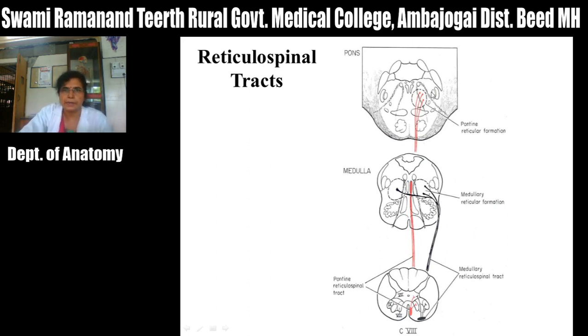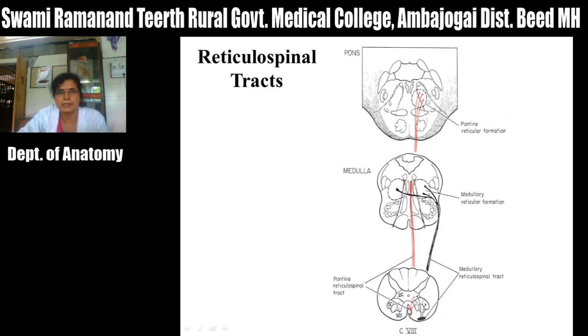So the tract which arises from the reticular formation in the pons is called the pontine reticulospinal tract, or it is also called the medial reticulospinal tract. So after taking origin from the reticular formation in the pons, fibers descend downward through the medulla, and then they descend in the anterior funiculus of the spinal cord.